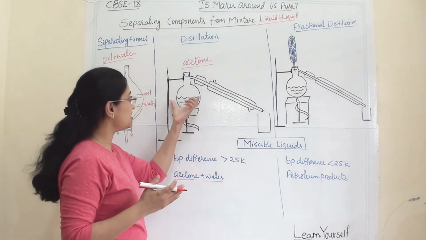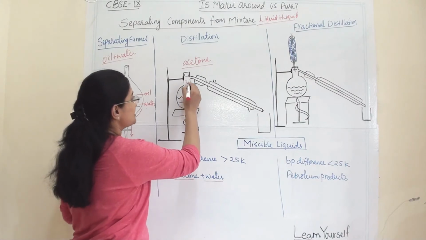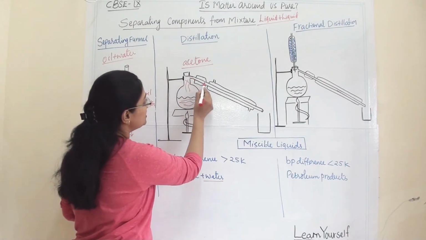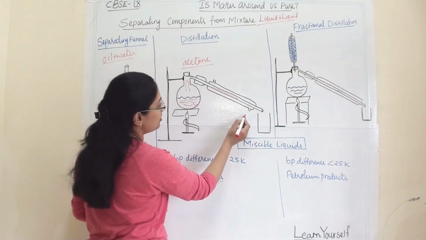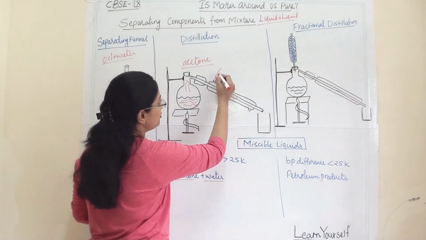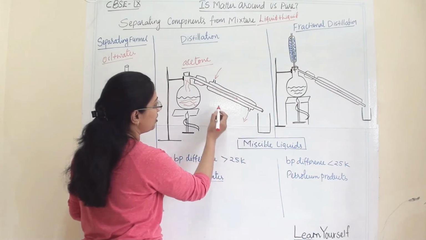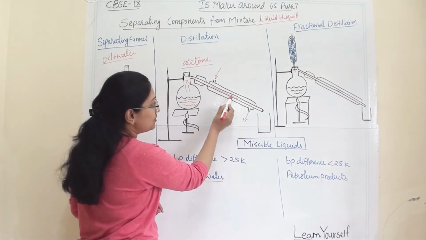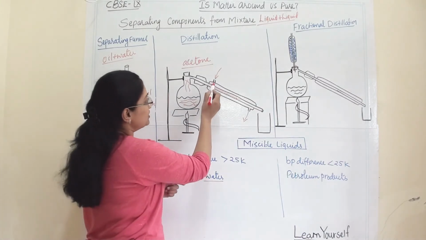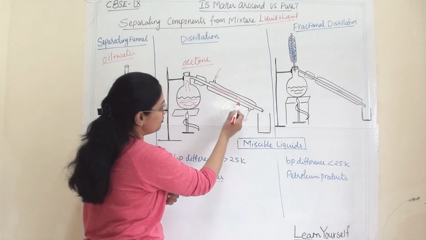So it will start boiling, the vapor of acetone will go through this distillation tube, and here we are passing water. This is the inlet of water and this is the outlet of water. So this condensation tube will be cooled completely through this circulation of water.